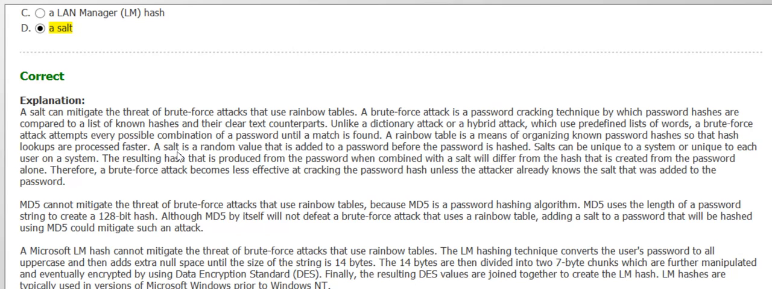So what happens is a salt is a random value which is added to a password before the password is hashed. Salt can be unique to a system or unique to each user on a system. So the resulting hash, produced after the salt is combined with the password, will differ from the hash created from the password alone. That's why the brute force attack becomes less effective at cracking passwords which are hashed with salt.